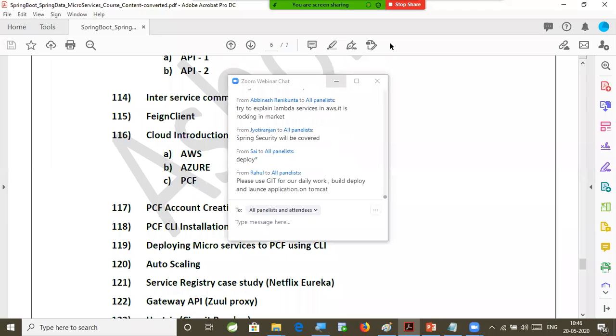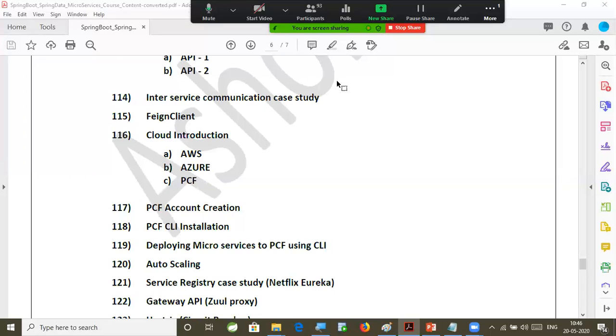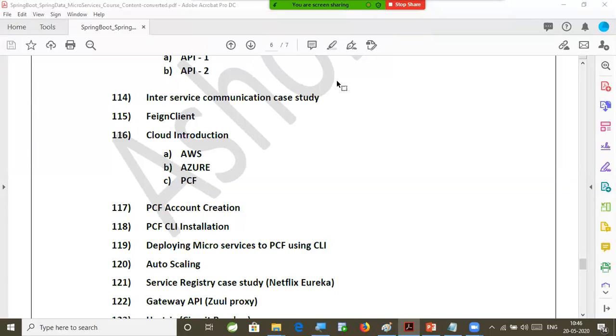And one more thing people are asking, sir, are you going to use the Java 8 concepts? Definitely. Method references I will use, functional programming I will use, lambda expressions I will use, streams I will use, several Java 8 features I am going to use as part of our application development. When I am writing the code, I will try my level best to use Java 8 concepts only as part of the project. Because if you go for the interview, definitely they are asking questions related to Java 8.